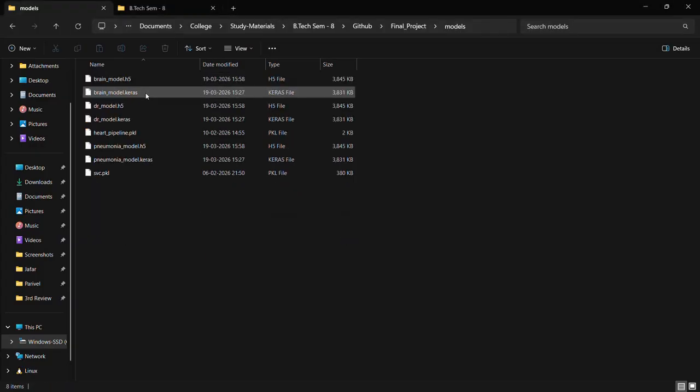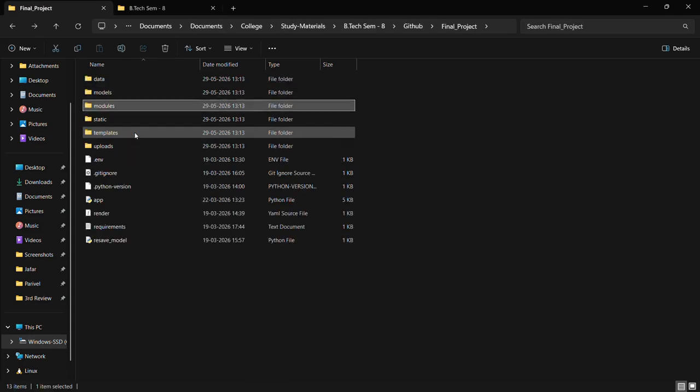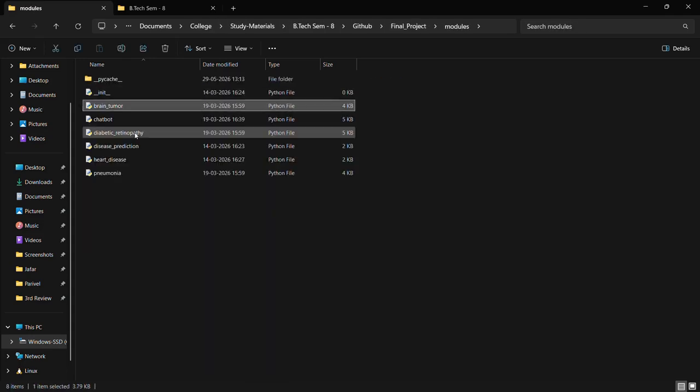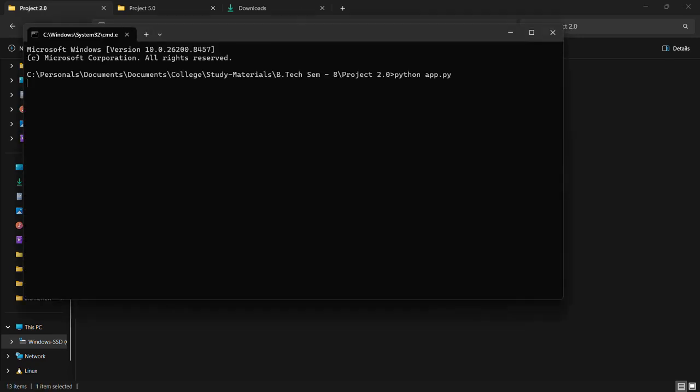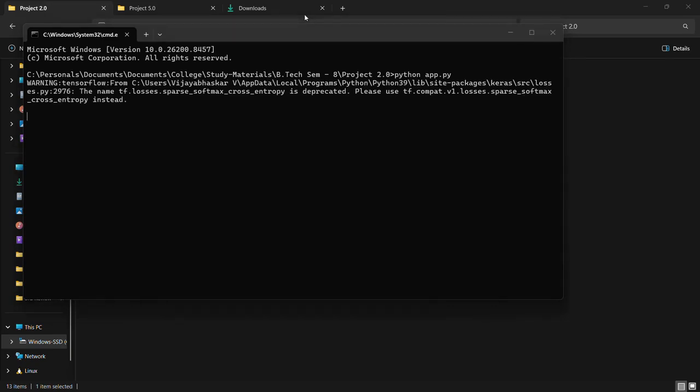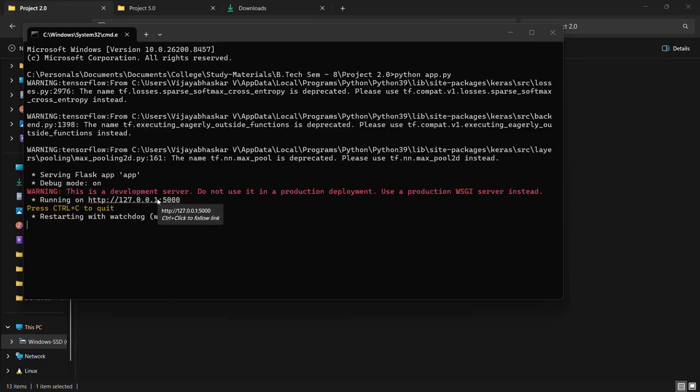As you know, we have 6 modules. I saved each module's model in a pickle file or Keras format for future work. Now we shall open the front end of our project. Okay, this is the server. Our project is running in the back end.